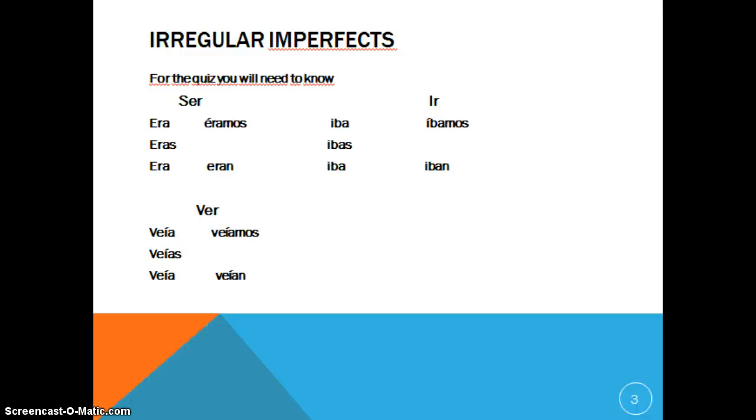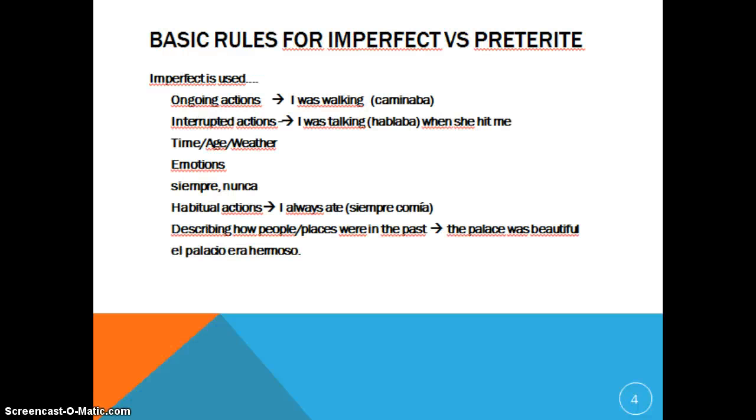The basic rules for imperfect versus preterite. Okay? Imperfect is going to be used for ongoing actions, things like I was walking, and interrupted actions. This is when you have both preterite and imperfect in a sentence. So the action that was happening is going to be the imperfect. Like I was talking, that's the imperfect part. When she hit me, that's the preterite part. It puts a stop to the imperfect. Okay, and that's where that drawing that I showed you guys of the squiggly line comes in. The squiggly line would be I was talking, and when she hit me would be that stop in the line that goes down.